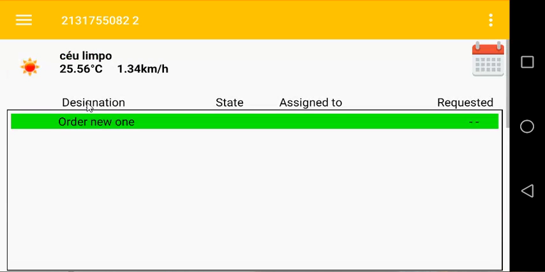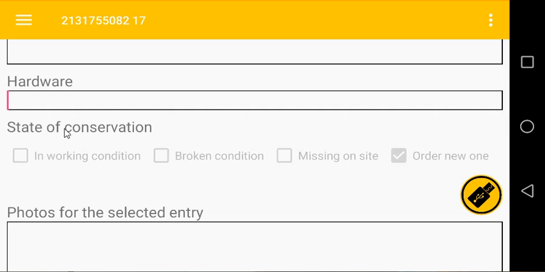But let's say you have a drill listed here, you can signal the state of conservation of the drill. For instance, is it in working condition, is it in broken condition, is it missing on site, or does it need to be ordered new.